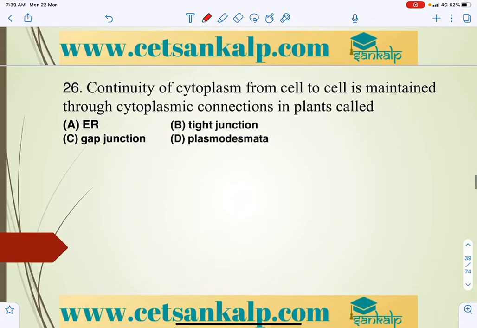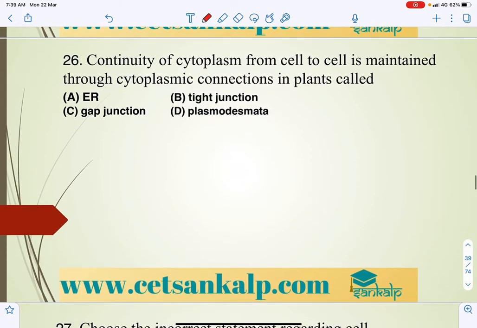So next question. Continuity of cytoplasm from cell to cell is maintained through cytoplasmic connection called plasmodesmata.